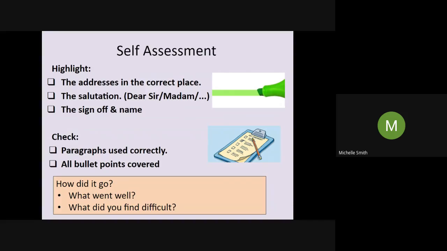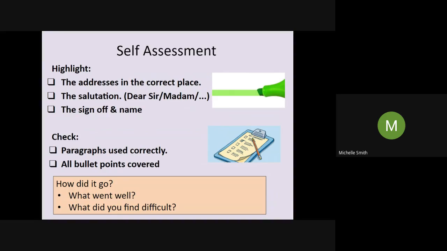Okay, so the final thing I'd like you to do today is I just want you to check that all that stuff that we talked about in that quiz at the beginning, that you have in the right place. So can you either, if you're on paper, grab yourself a highlighter, or perhaps if you're using Google Docs, you can use the highlight tool and just highlight the addresses if they are in the correct place. So your address should be on the right, the recipient address should be on the left.